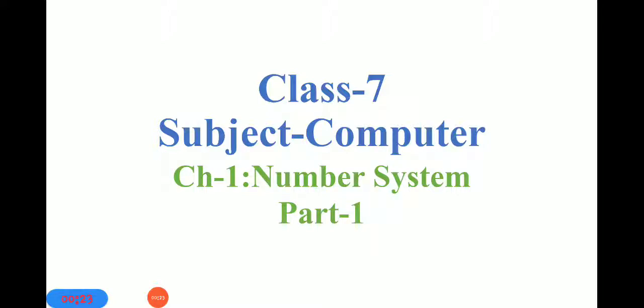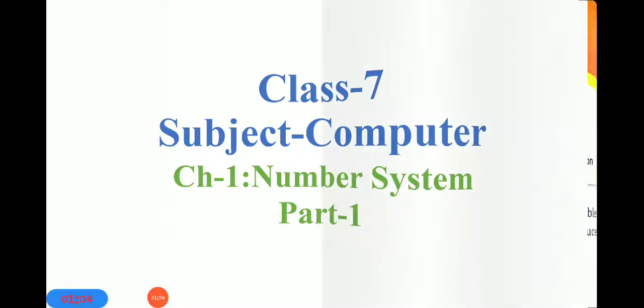And here in this video you can see chapter number 1, number system, part 1. So today we have to learn about all things of number system. In this video I am going to explain how many number systems there are and how they work. This is especially for computers, because a computer does not understand our numbers, not even our language. A computer understands its own language, and it is binary. So if we write a number in our language, how does the number convert into binary code? That is what we have to learn in this chapter. Now let's start today's video.